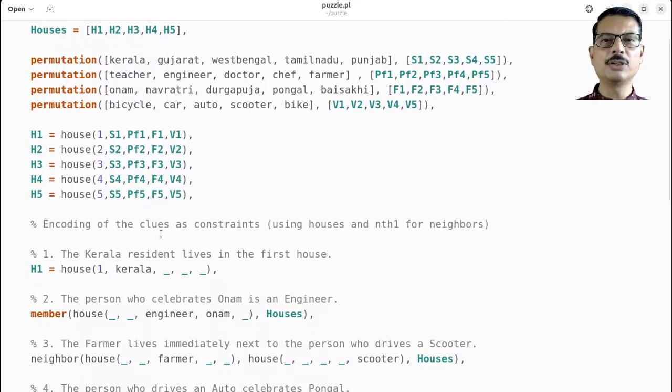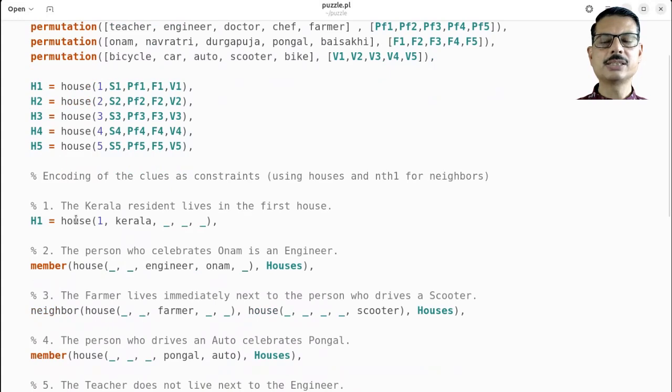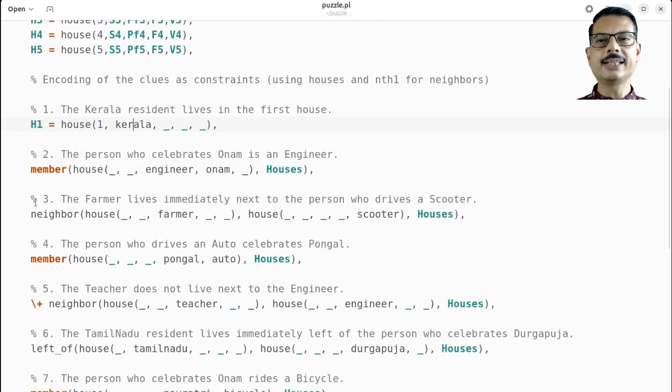So now comes the encoding of clues as constraints. The first constraint that we had was that the Kerala resident lives in the first house. So we are now saying that H1 has to be bound with house where the house number is 1 and the second attribute, which we have reserved for the state, is Kerala. For the rest of the things, we are saying we don't know or don't care at the moment. The second constraint is that the person who celebrates Onam is an engineer. So we want the houses list to have a house having engineer and Onam attributes together.